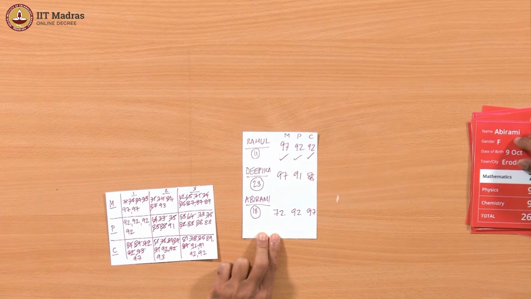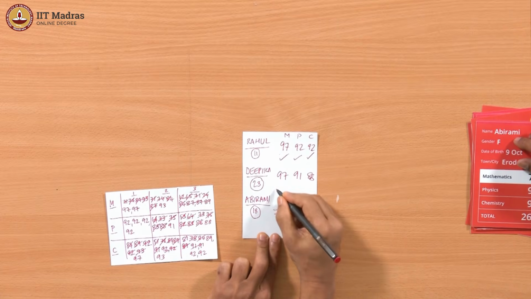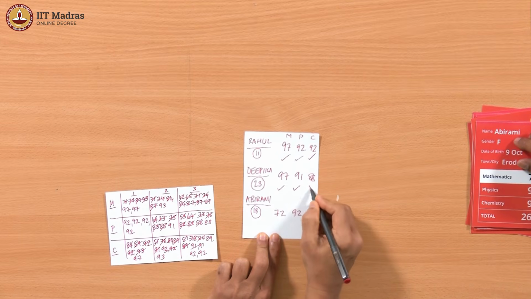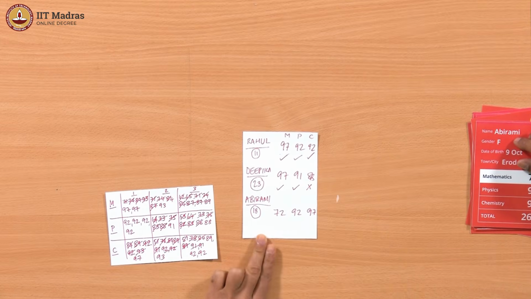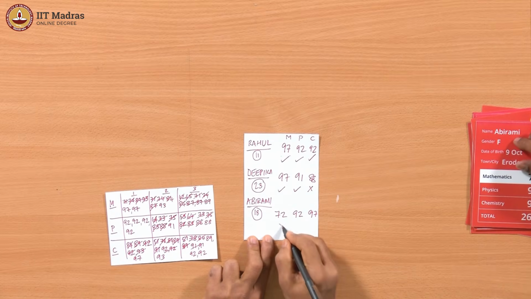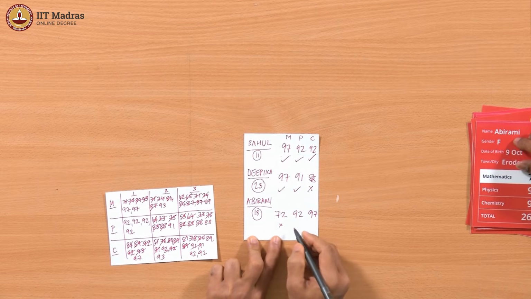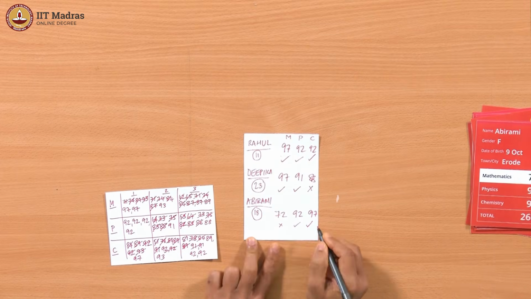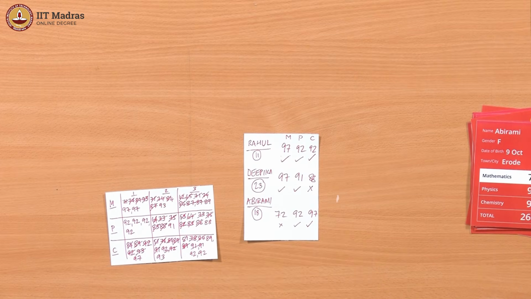Okay. Deepika has 97 here. She is second in this, and she's not got a top 3 mark in chemistry. So it's worth checking. Okay. Abhirami has not got in maths for sure, but chemistry, yes, physics, yes, she's got the top mark, and in chemistry she is the absolute topper. So it's good. So we have found our winners.